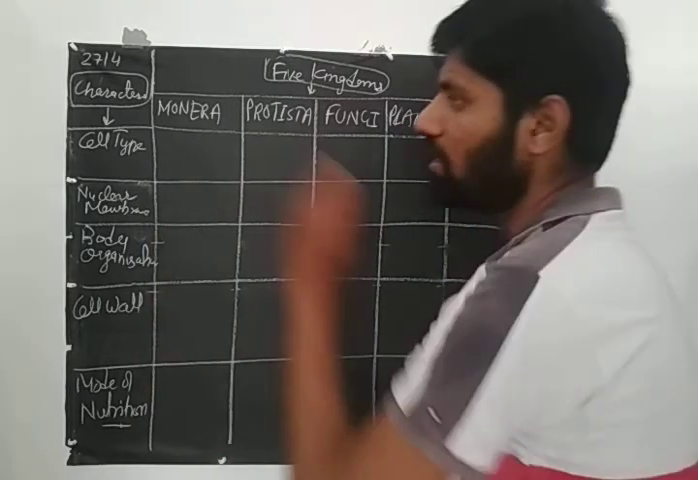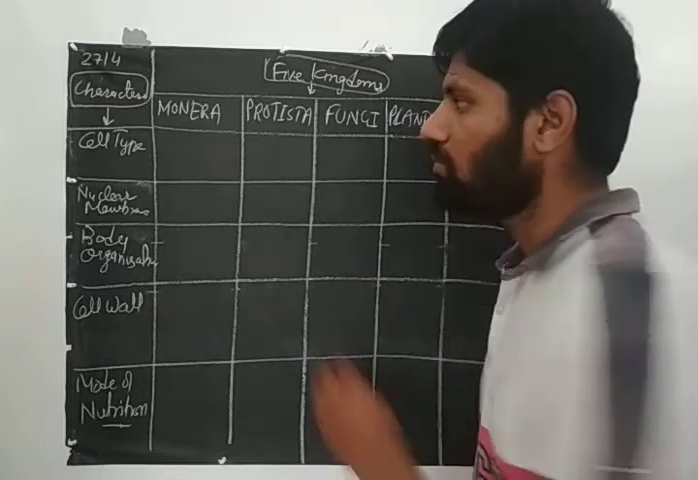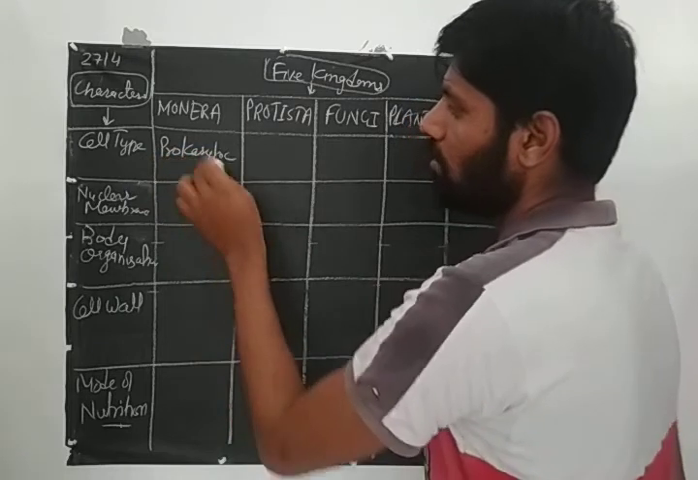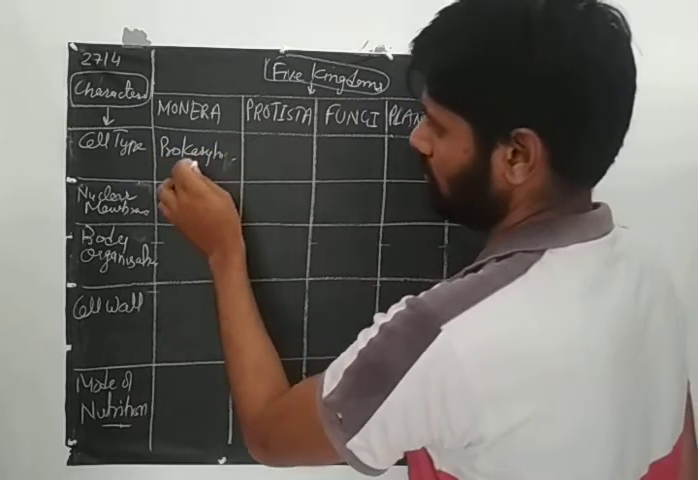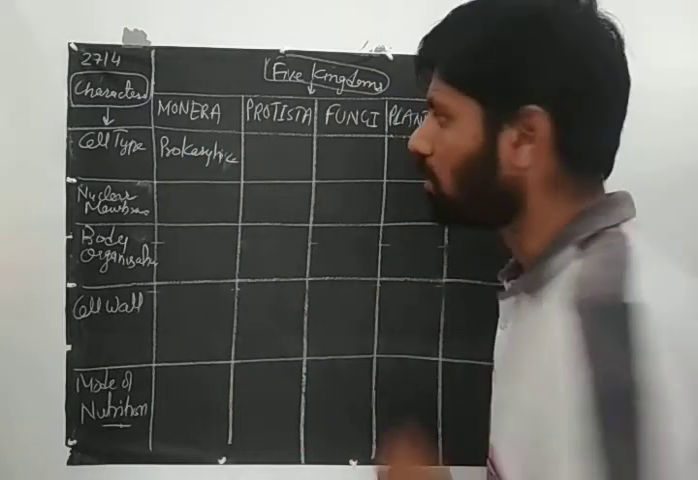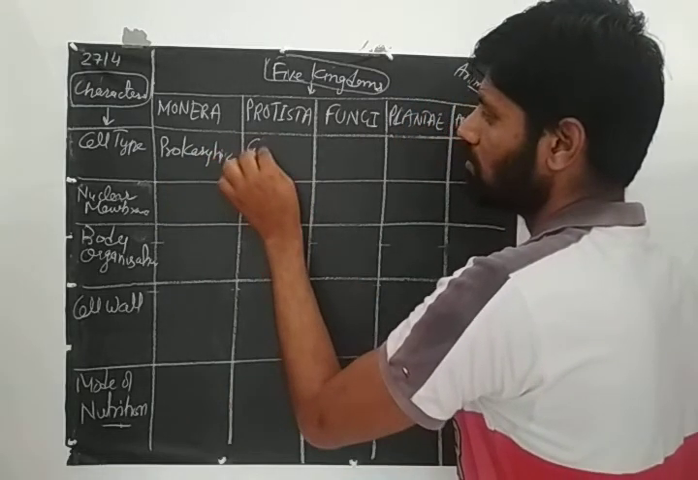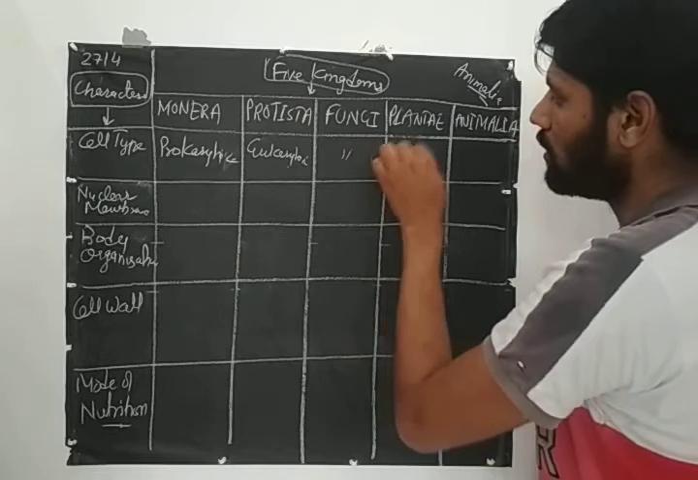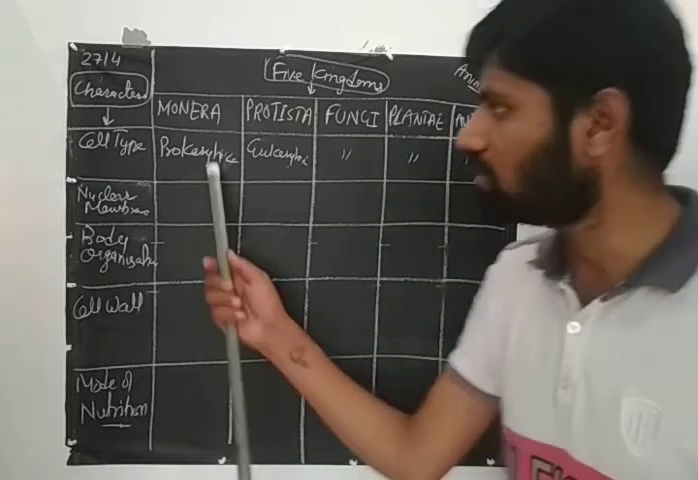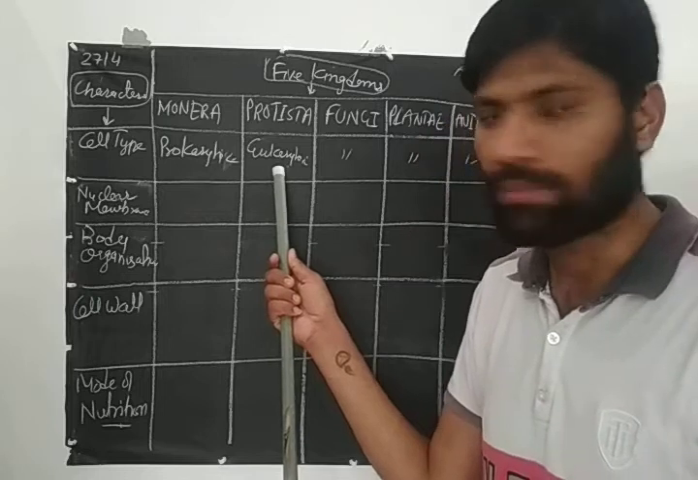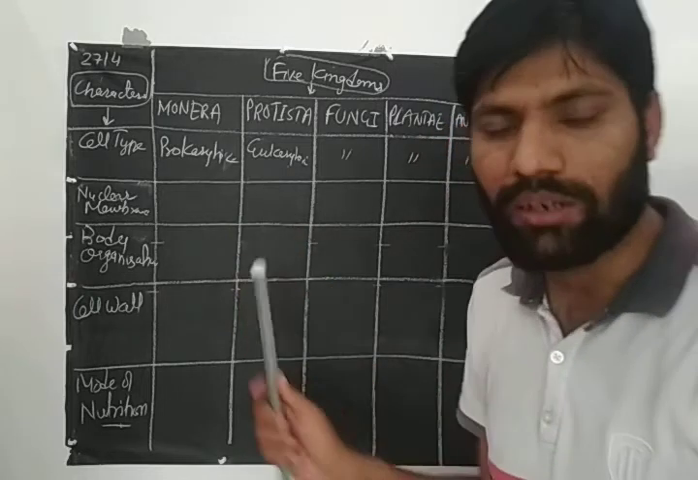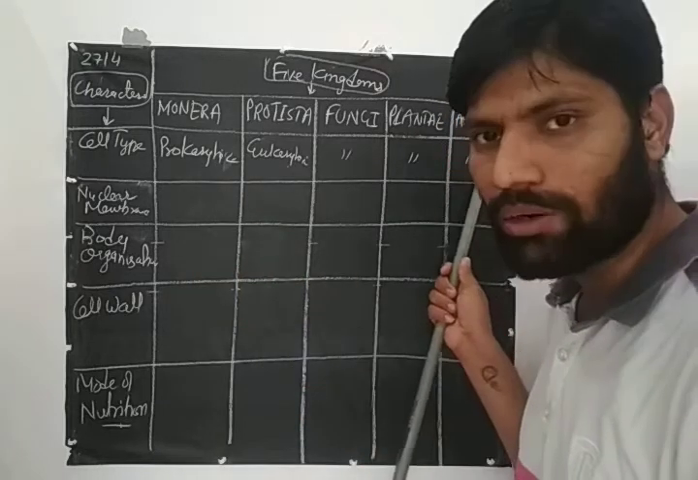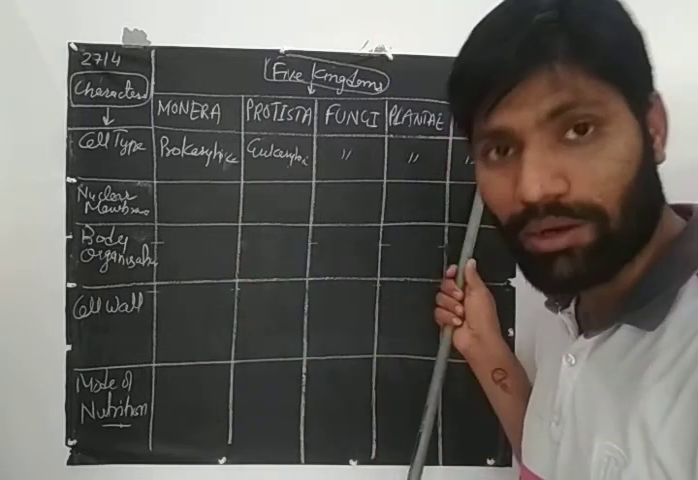Now see, cell type. There are 2 types of cell type. One is known as prokaryotic and second is known as eukaryotic. So here the cell is prokaryotic. Okay, and in Protista the cell is eukaryotic. Now all would be eukaryotic. So what is the basic difference? That means we can divide all the organisms into 2 groups, one with prokaryotic and second with eukaryotic. So Monera is prokaryotic and the rest of the organisms are eukaryotic.